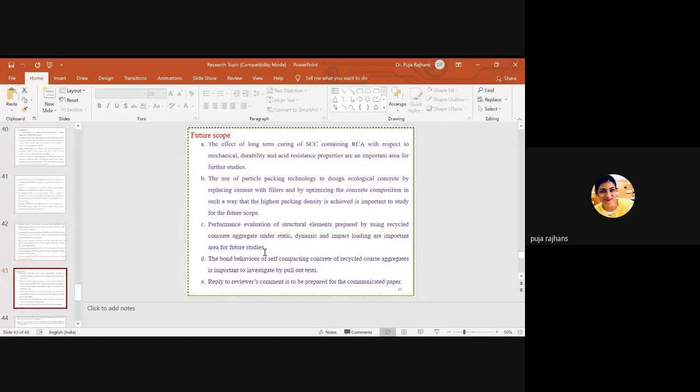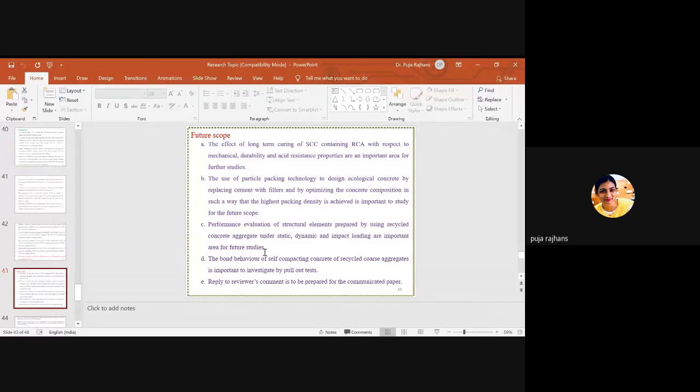If anyone wants to do something in recycled aggregate concrete, you can go for testing the long-term curing. I have done curing of 56 days, so you can go for 1 year of curing. So if you want to do something, you can go for the long-term curing of self-compacting concrete first. Second, we can use RCA and check its performance.